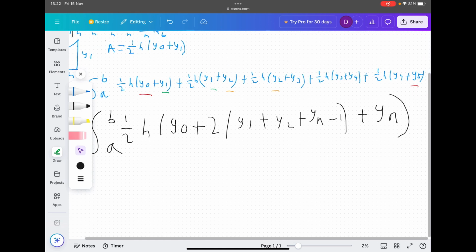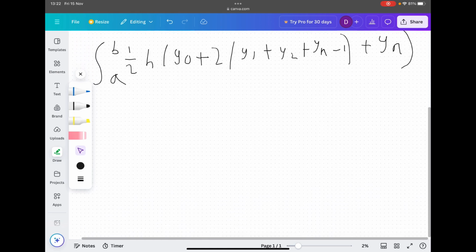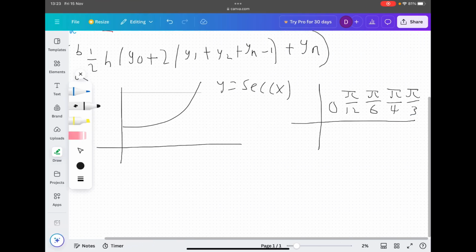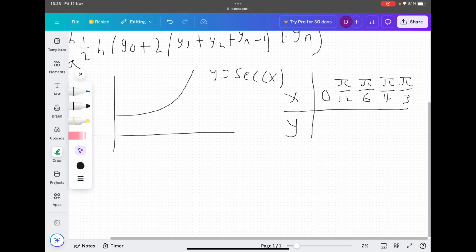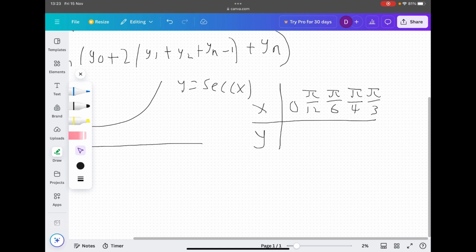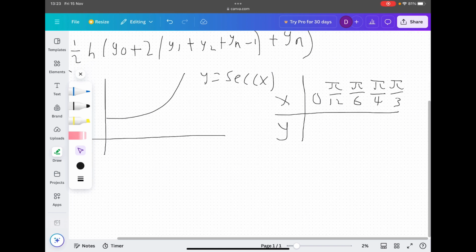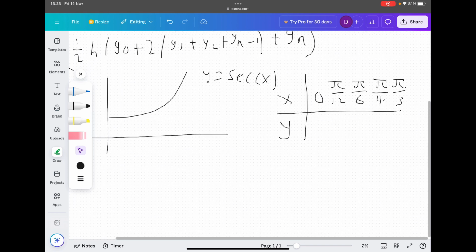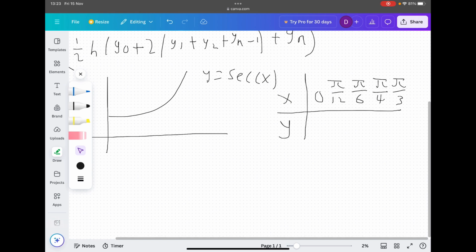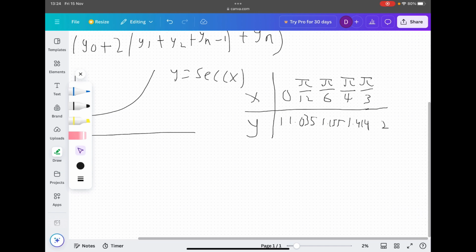So let's have a look at some examples that use this trapezium rule so we can see it in action. I've got the graph y equals sec x here. In the exam, they would give you a table of x values and a table of y values. Before we do the trapezium rule, the first step we should do is fill out this table. So let's substitute every single x value into sec x to get y. You can use your calculators for this. I'm just going to quickly fill out the table, and you should get those values.